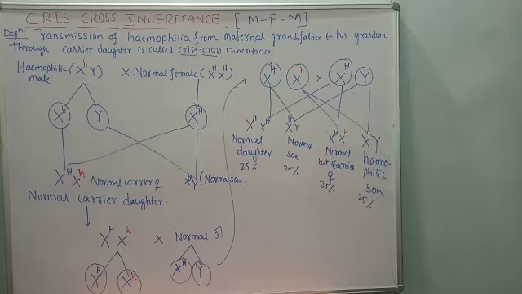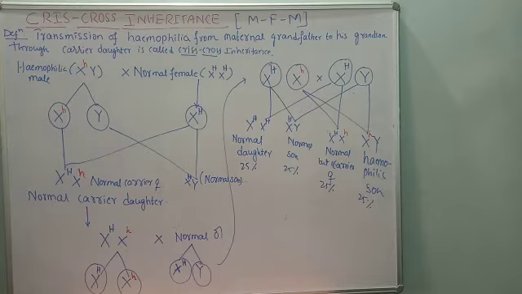But here what happens? X, this Y. So X and Y means of course a son will be formed. But what type of son? He is perfectly normal, because Y is normal. His genotype does not show any recessive gene. Only capital H is there, on the X chromosome. So he is a normal son. But this one generation is over.